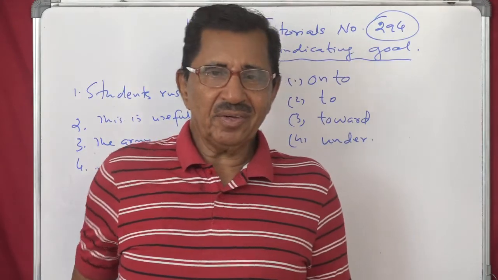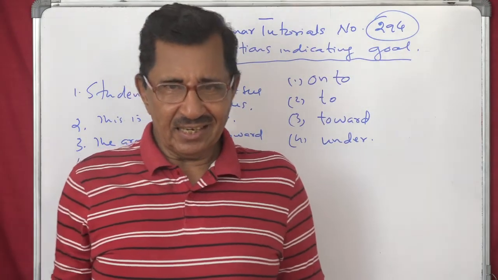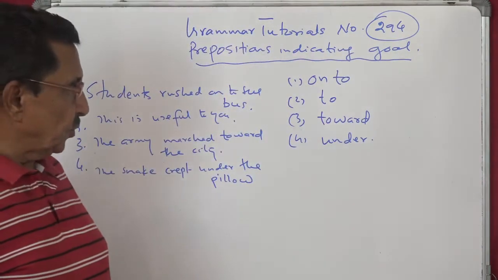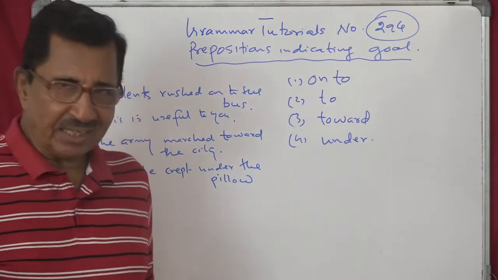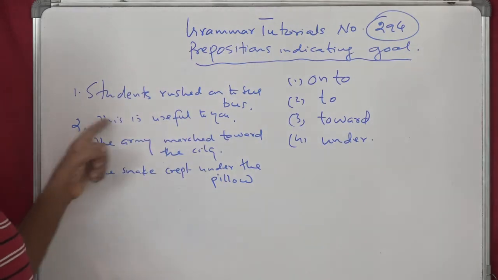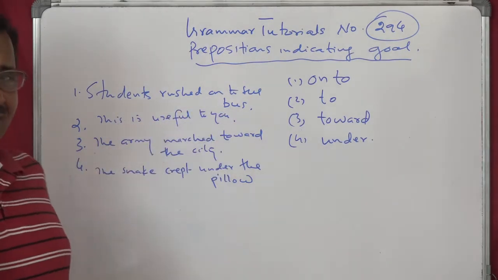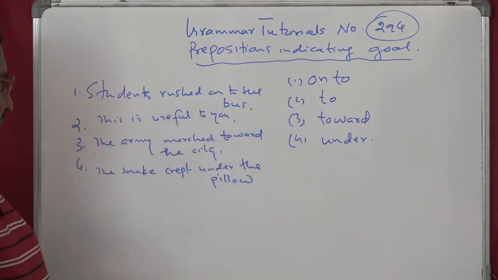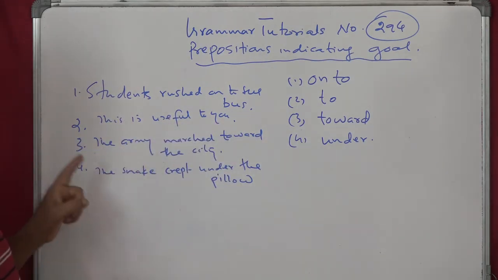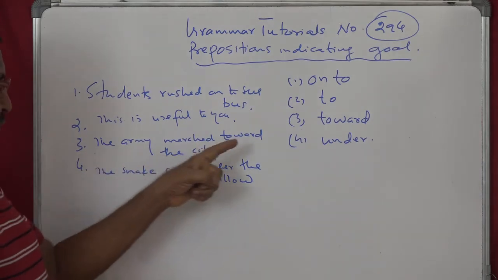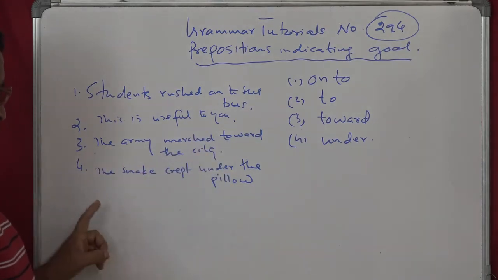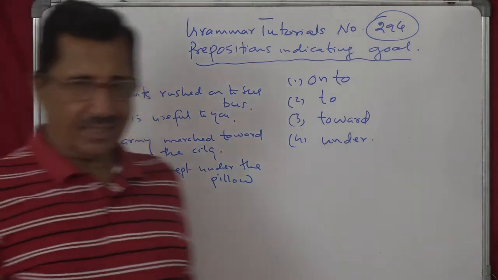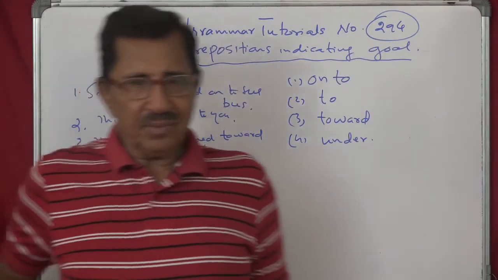Now today we have a few more. They are onto, toward and under. Examples here. Students rushed onto the bus. Second, this is useful to you. The army marched toward the city. The snake crept under the pillow. So these are standard examples for you. More examples you can have.